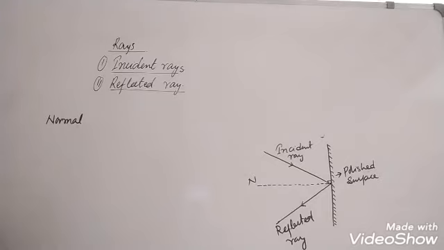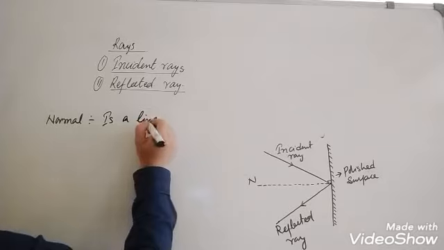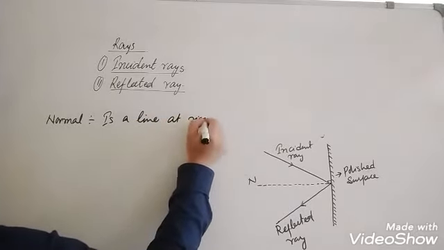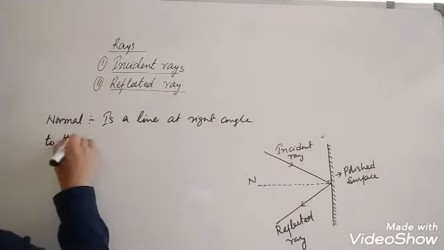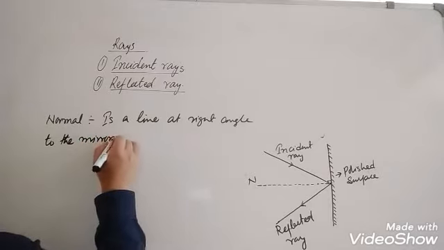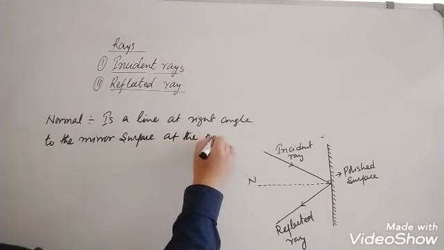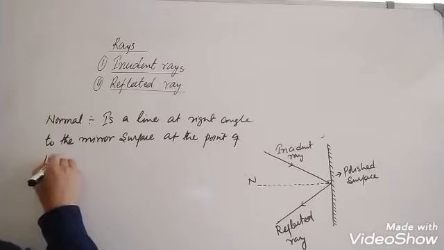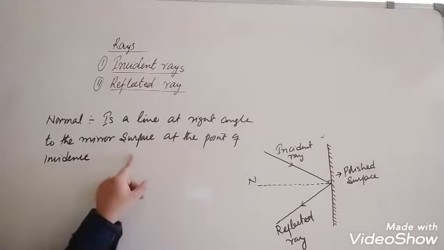Now normal, what is normal? Normal is a line at right angle to the mirror surface at the point of incidence.